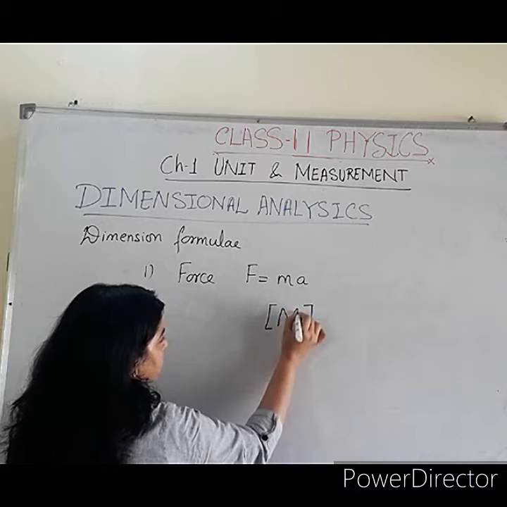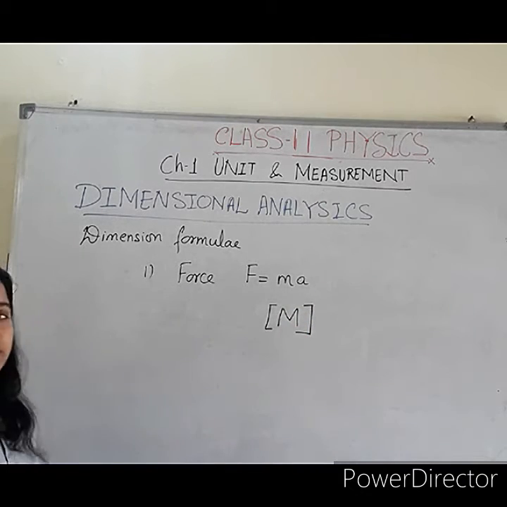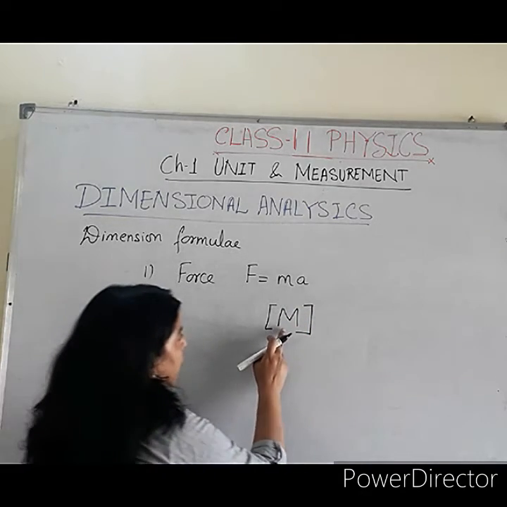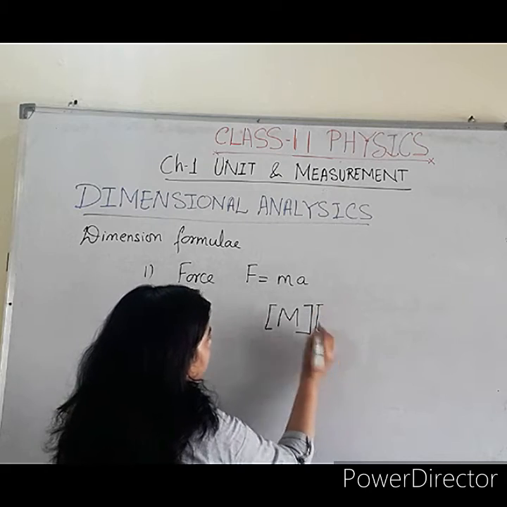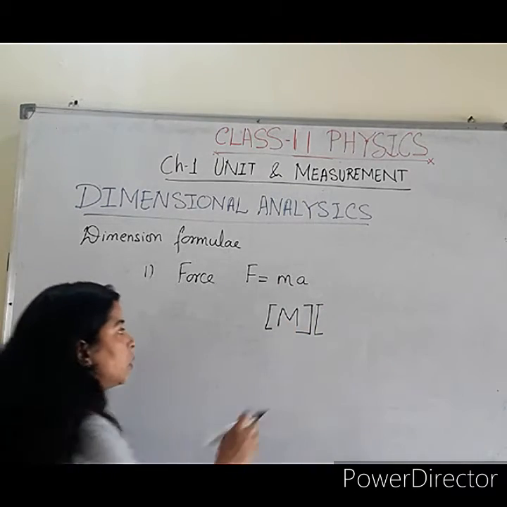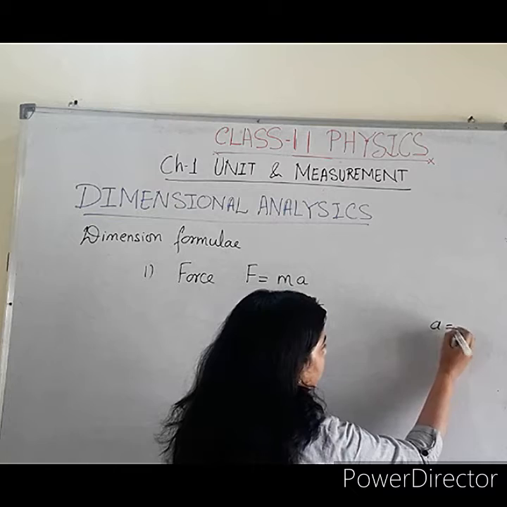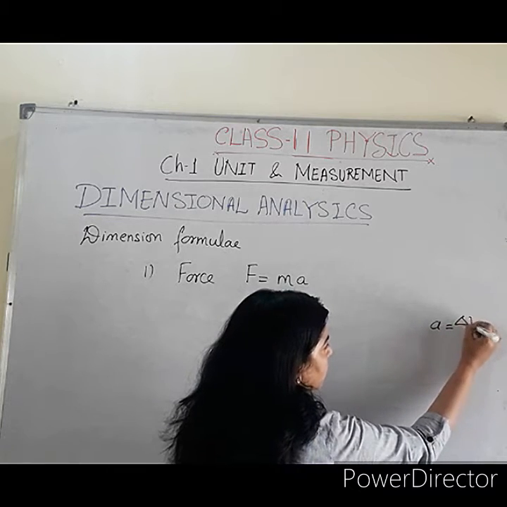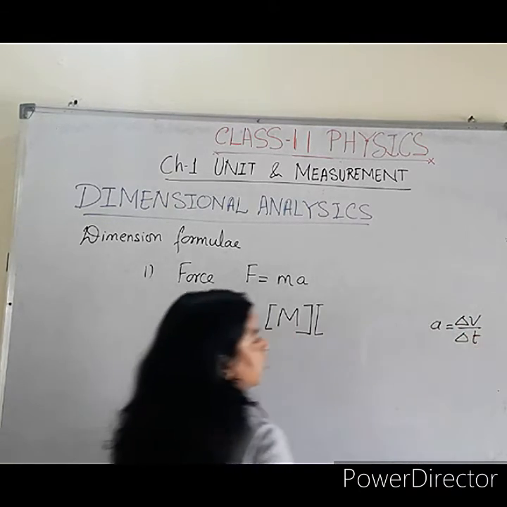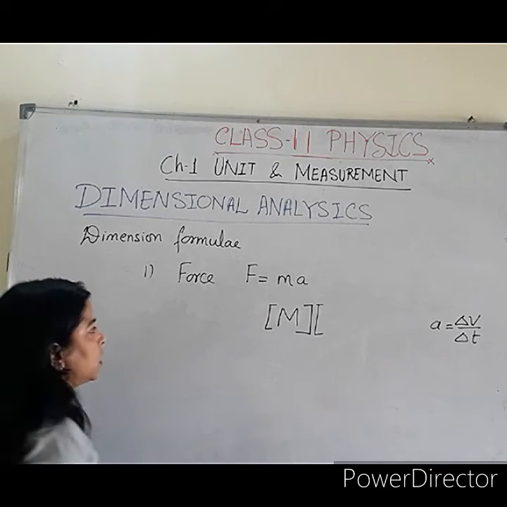For mass, we will write it as M. The dimensional formula is always represented inside the big bracket, so here M will be used. For the acceleration, again we need to check the basic formula. Acceleration is equal to rate of change of velocity, so delta v by delta t.